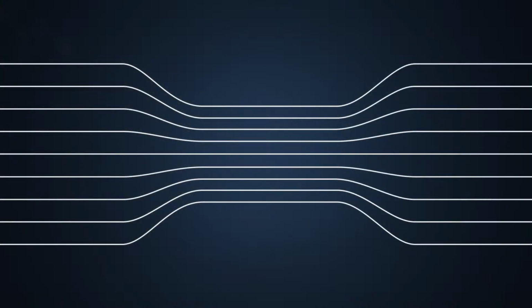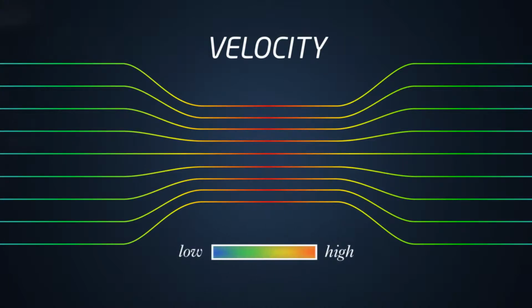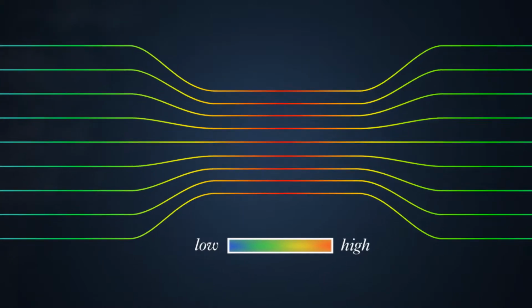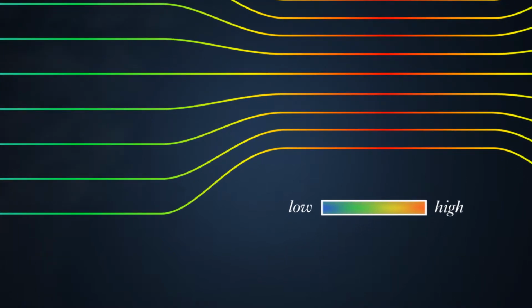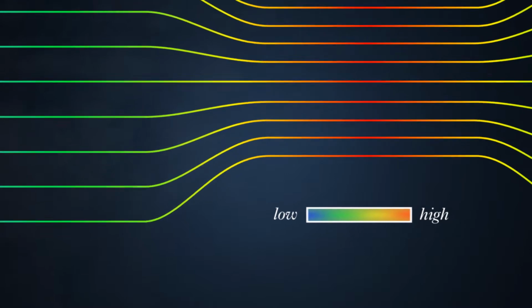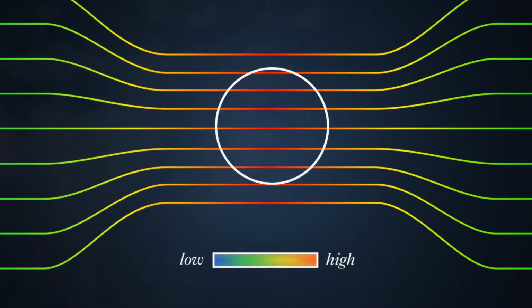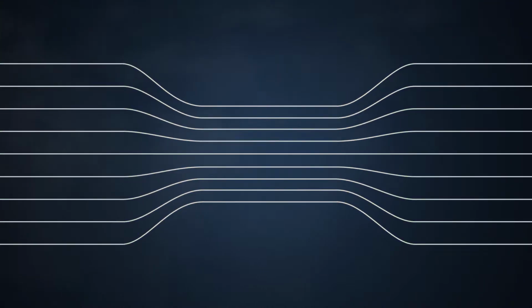The paths along which the particles move are called streamlines. Here you can see streamlines plotted at equal distances to each other. What holds true for the entire cross-sectional area must also be true for the area between two streamlines. If the cross-sectional area is relatively large, the velocity will be small. On the other hand, when the streamlines get closer together, the velocity is higher.